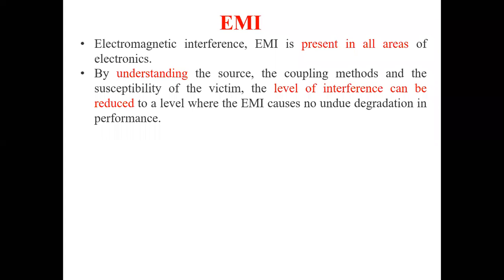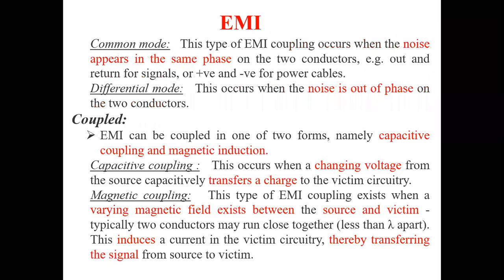Interference itself is nothing but an unwanted signal, and the unwanted signal is produced by different sources. Due to this unwanted signal, there will be some degrade in the performance of the second system when compared to that of the first system. That is, the first system's electromagnetic interference will degrade the performance of the second system. That is electromagnetic interference.